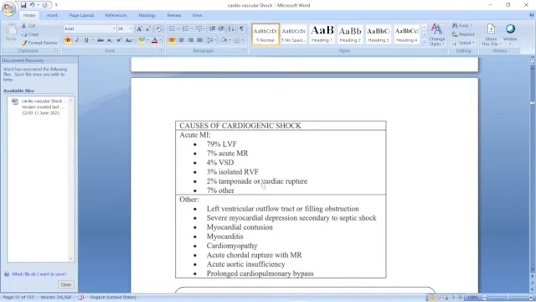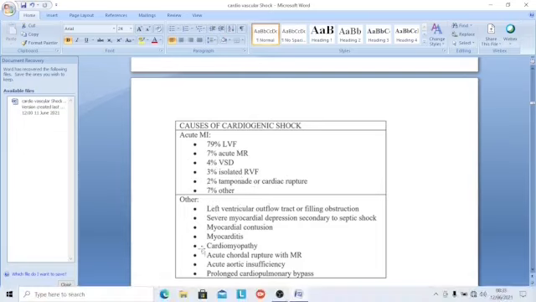Cardiac tamponade: cardiac rupture occurs because massive cell death, where the myocardium has died, leaves a perforation of the cardiac wall. That is called cardiac tamponade. Sudden cardiac arrest can occur. Other causes account for 7% of cases.